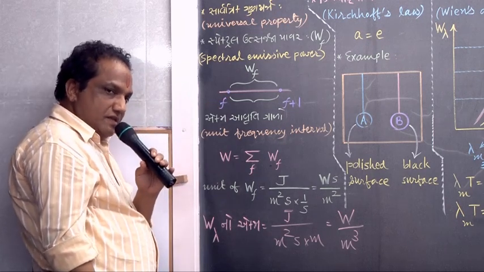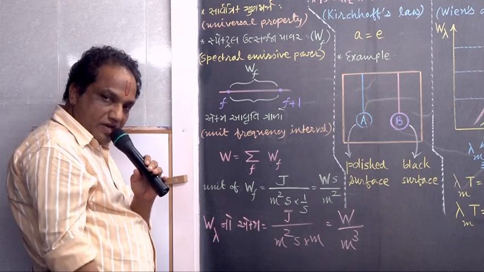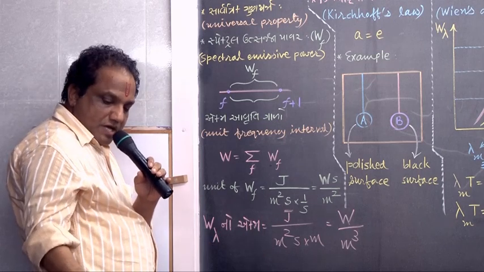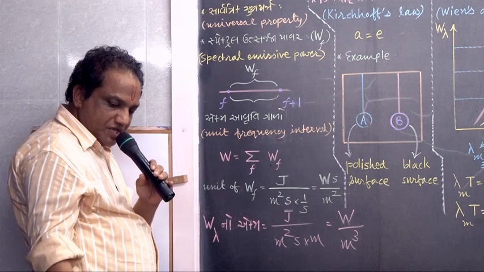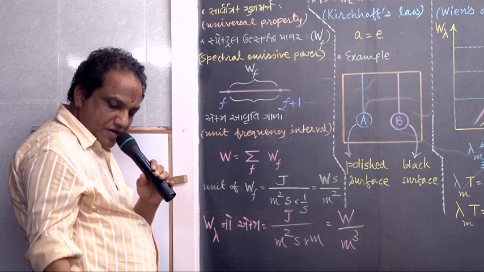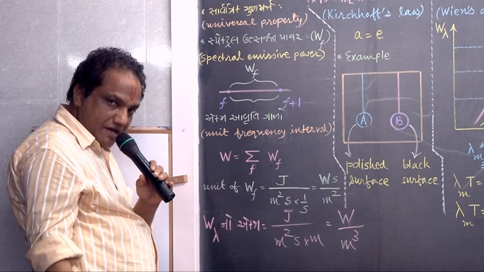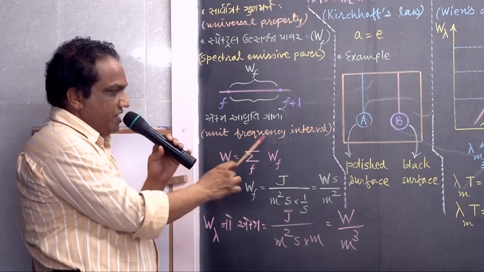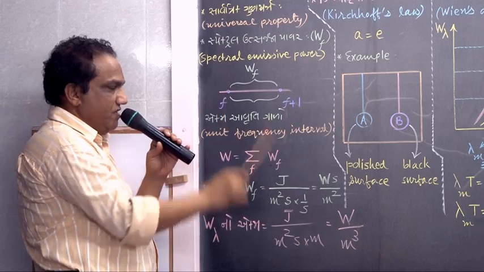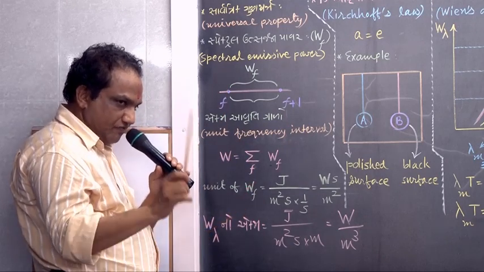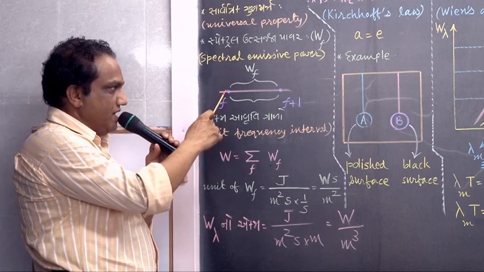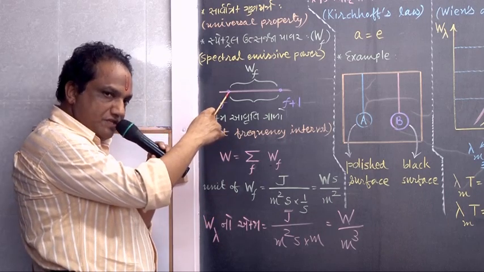How did we define spectral emissive power last time? Amount of radiant energy emitted from a given surface per unit area, per unit time and per unit frequency interval about a given frequency is called spectral emissive power of that surface about that frequency.